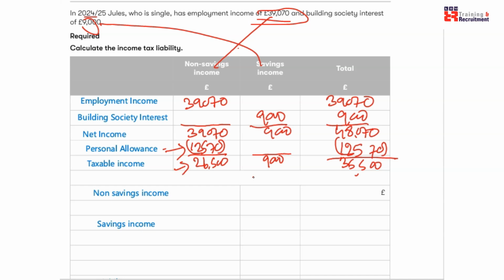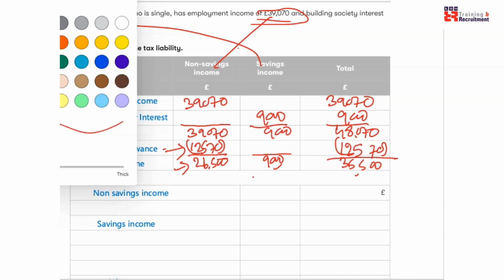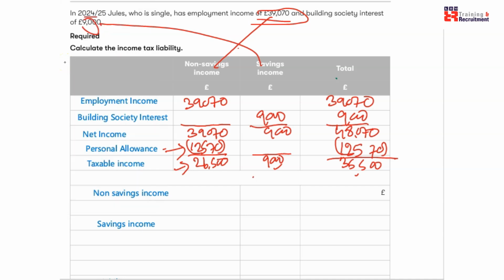26,500 will be taxed at 20%. 9,000 will be taxed at 20% as well. But there's something called personal savings allowance. I take a green color pen this time. So, if you are within the basic rate threshold, which is less than 50,270, you get an additional 1,000 personal savings allowance on savings income.